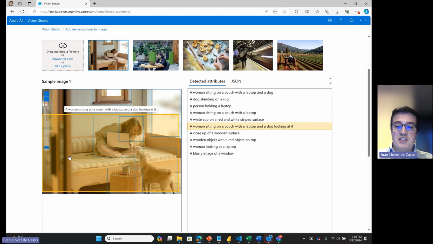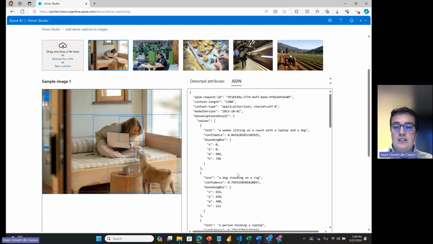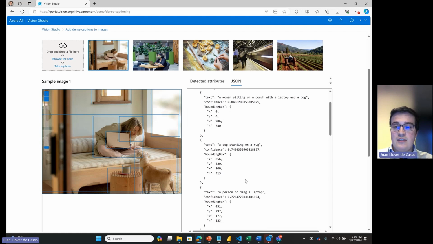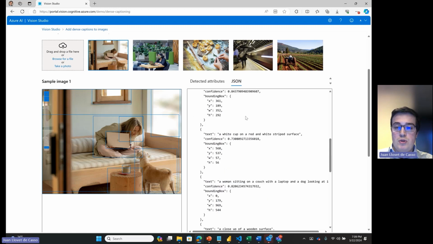But then it goes specifically within different objects, such as the candle or the cup on the table. And if we take a look at the JSON, it gives us the bounding boxes and the confidence of every dense caption that it produces. Therefore, you can treat these items individually when you receive the response within your application.